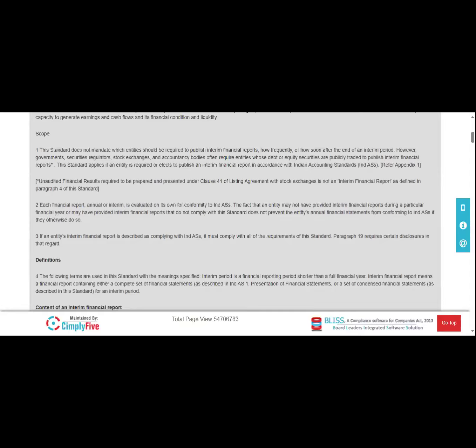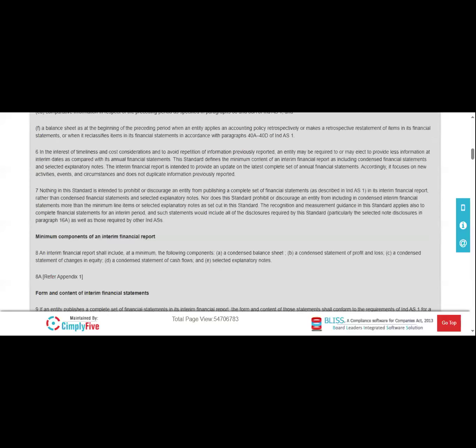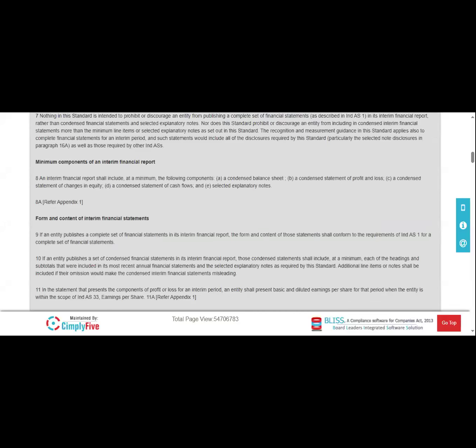So at that point of time the company itself publishes the interim financial reports. While preparing the interim financial reporting, they have to first read AS 34. Okay, they have to follow that AS 34 in the preparation of their interim financial reporting.